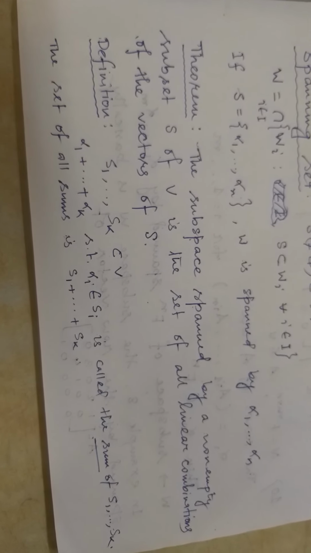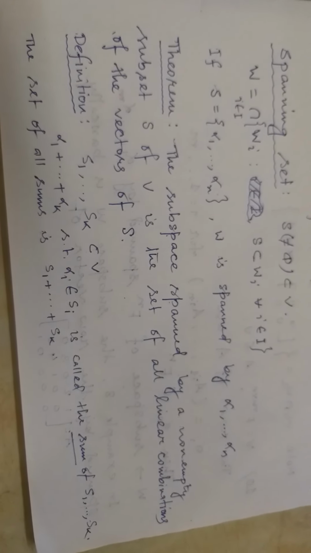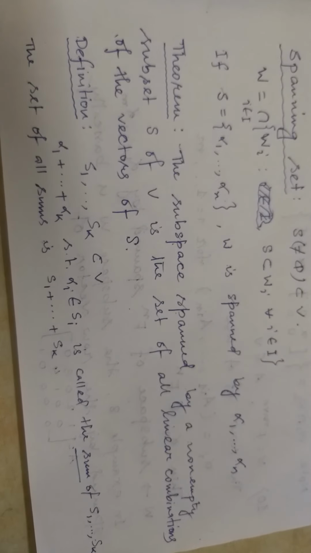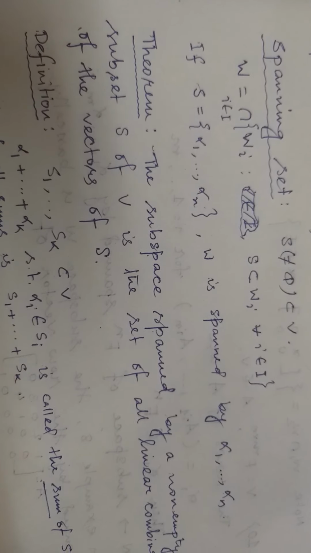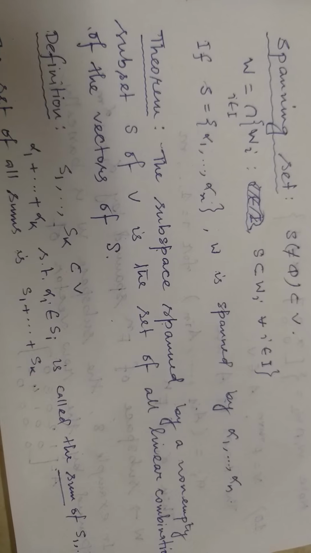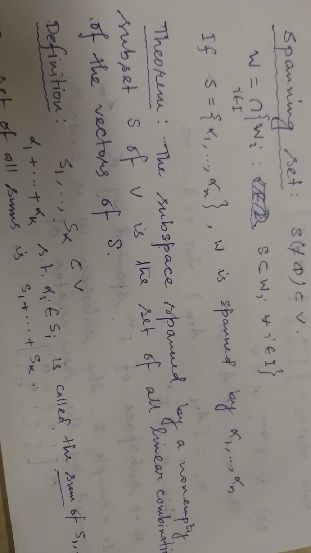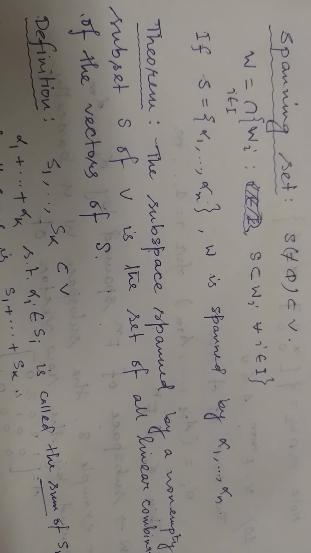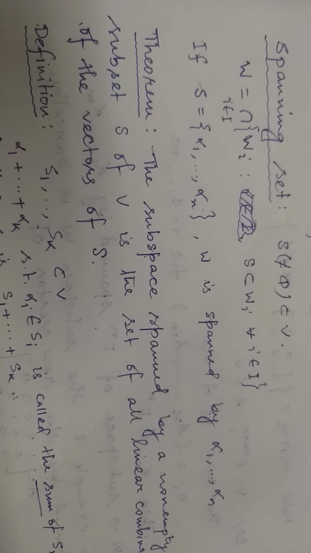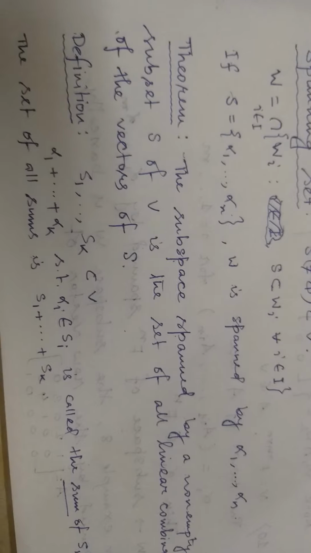Next theorem, the subspace spanned by a non-empty subset S of V is the set of all linear combinations of the vectors of S. That means in the previous case, if S equal to alpha 1, alpha 2, alpha n, then what will be the elements of W? The elements of W will be linear combinations of alpha 1, alpha 2, alpha n.